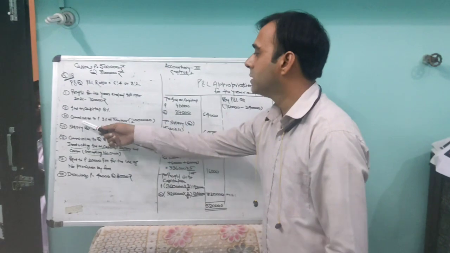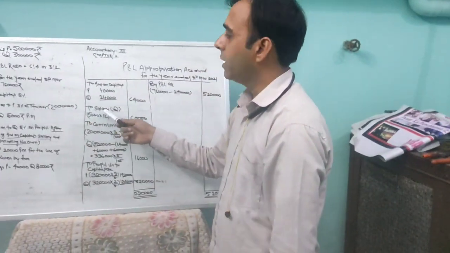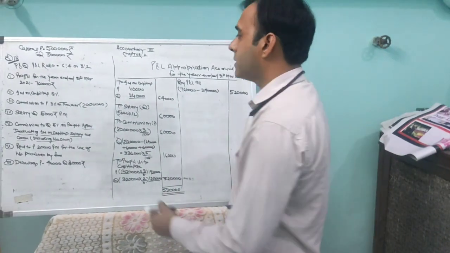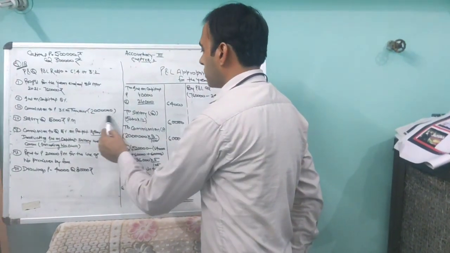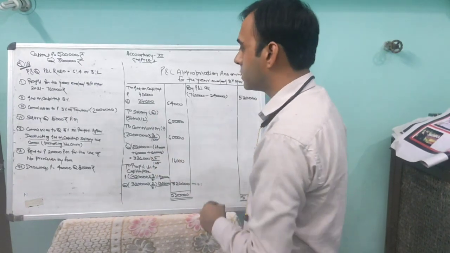After that, you have to pay salary to Q, 5,000 rupees per month. Salary to Q, 5,000 into 12 stands for 60,000 rupees. Next, you have to pay commission to P, 3% of turnover, meaning 3% of 20 lakh rupees. So 3% of 20 lakh stands for 60,000 rupees.